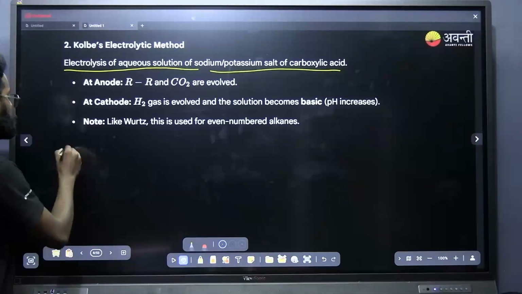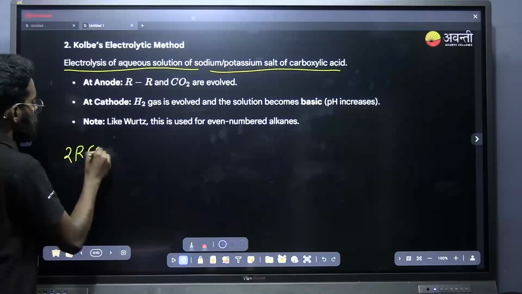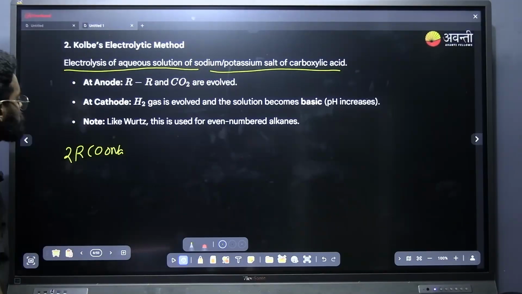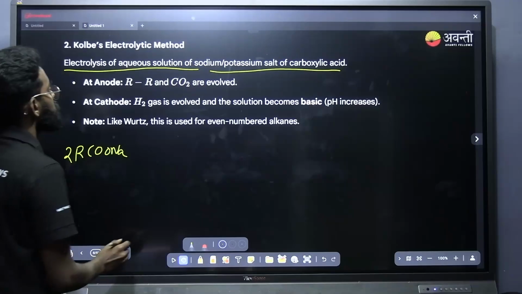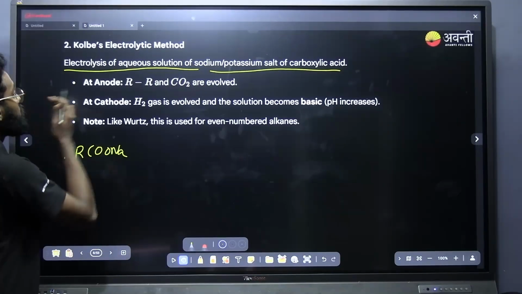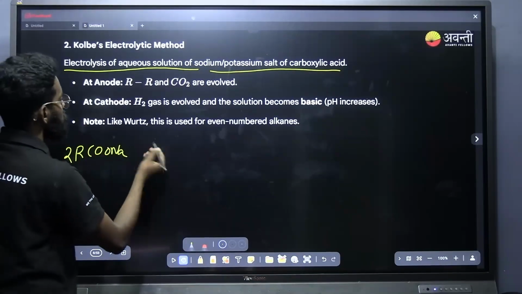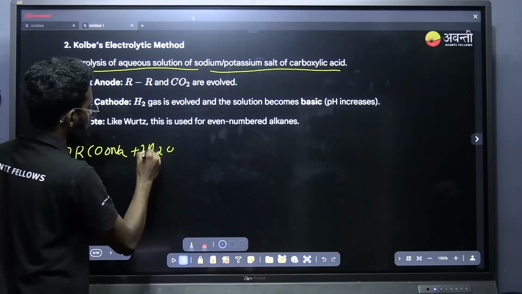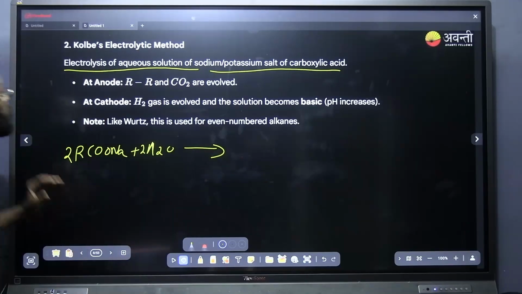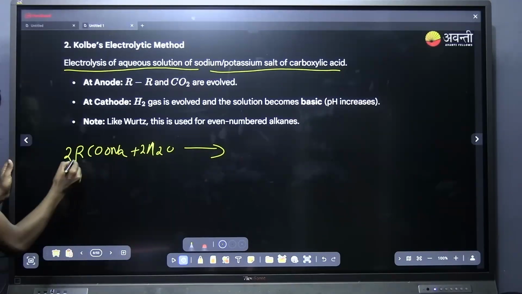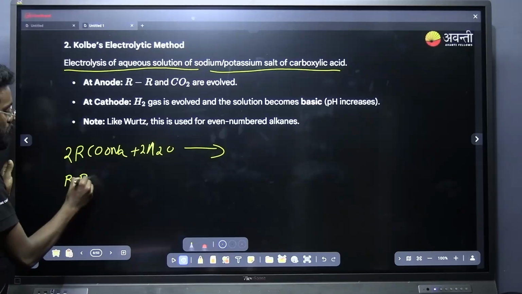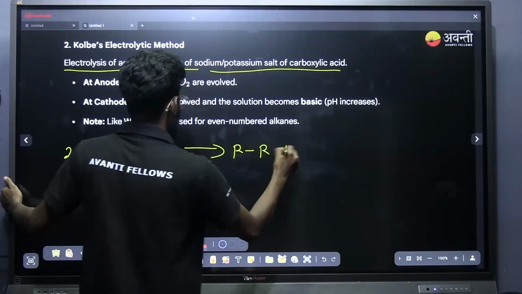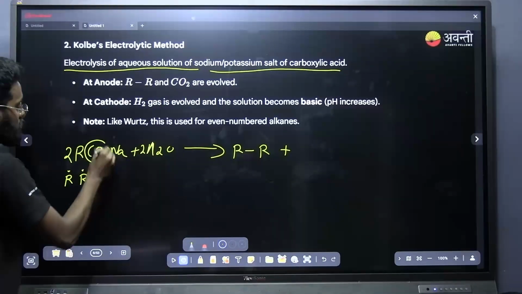This is nothing but electrolysis of RCOONa, aqueous solution, in the presence of water. And during the electrolysis, what are the products we are getting? Here the R will be combining together through the free radical, and you will be getting R-R, and another product that you will be getting is CO2.